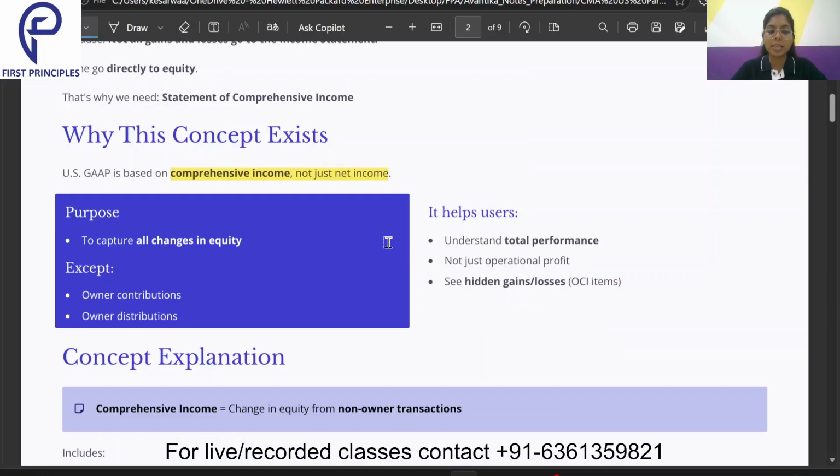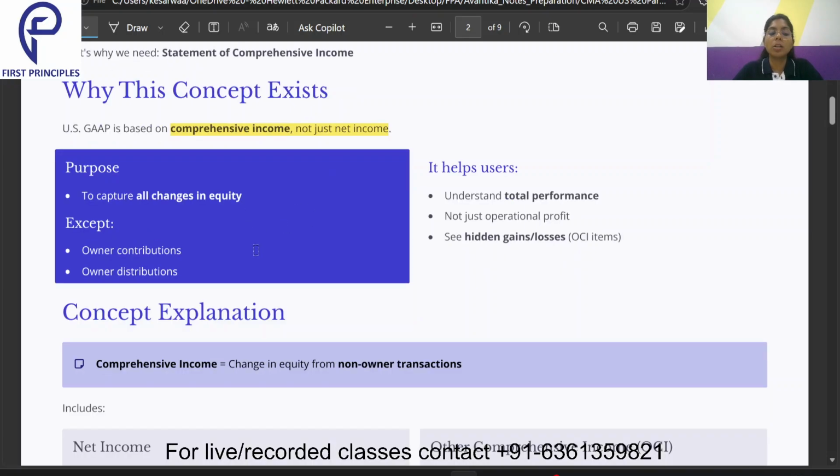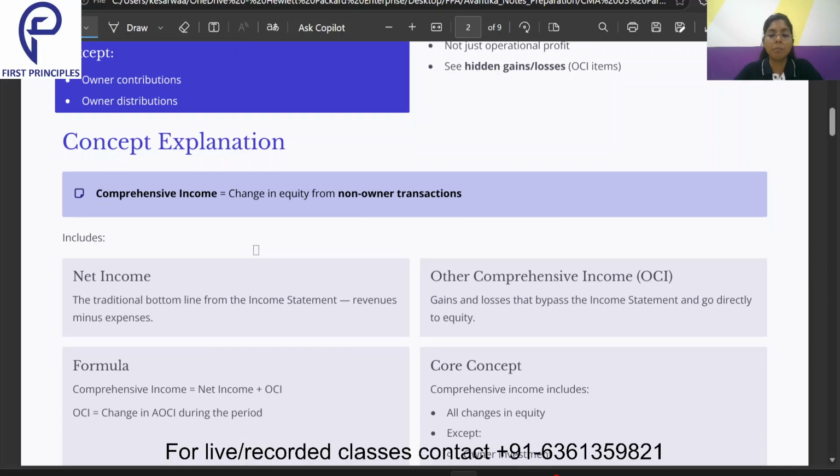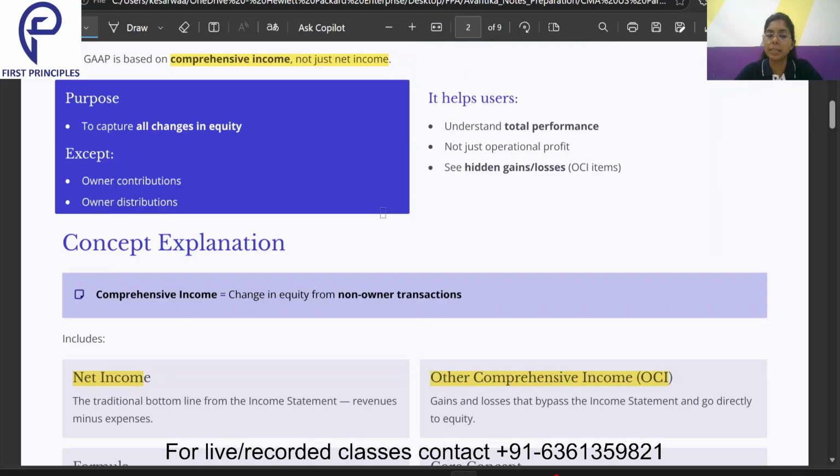What does that mean? Comprehensive income, I'll explain that later. So first of all, in comprehensive income, what all is included? Comprehensive income means net income plus OCI. Comprehensive income is equal to net income plus OCI. What is it? I will explain it to you.